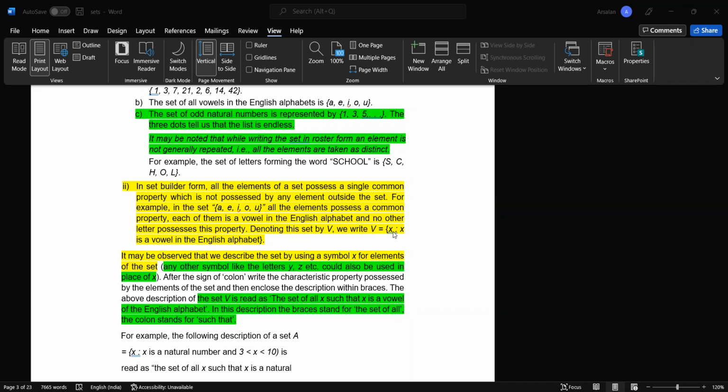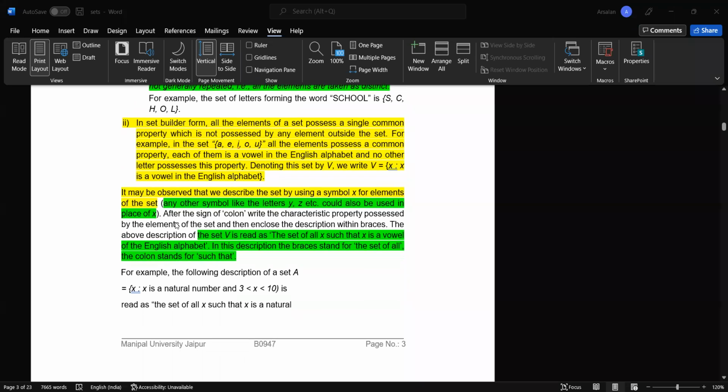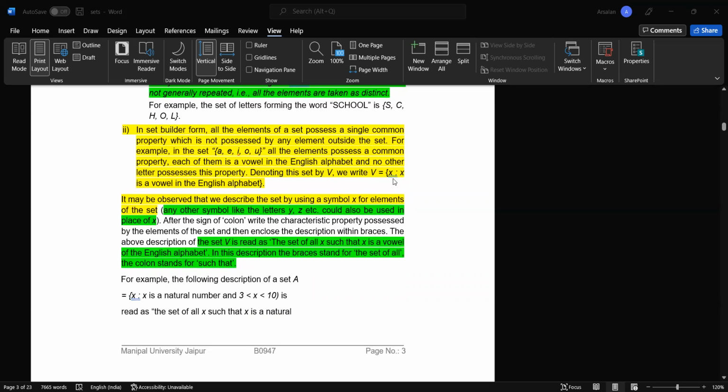We can use any alphabet we like. After the sign of colon, write the characteristic property possessed by the elements of the set and then enclose the description within braces. As we can see, after the colon, the property "is a vowel in the English alphabet" is written, and then the description is enclosed within braces.